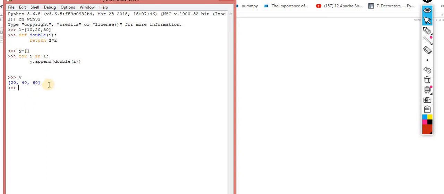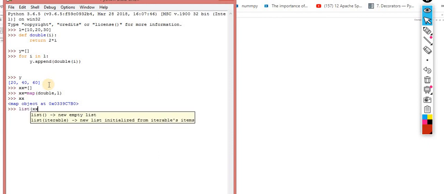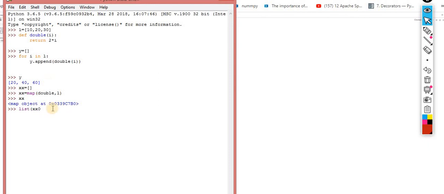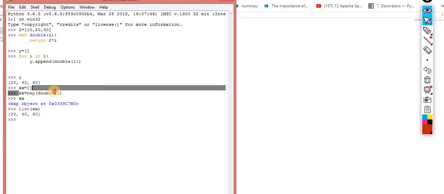Second way, this time I am taking an empty list xx. I know map, so xx is equal to map of this function double, and I am passing the iterable object, that is the list. Now xx is a map object, and I have to typecast this object into a list object. So now you are getting the same output, you can check it out.